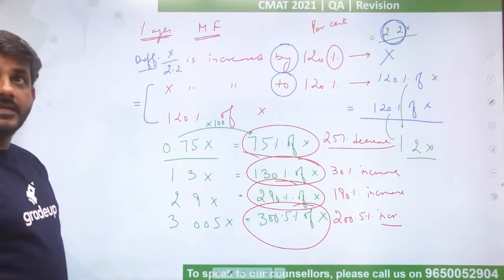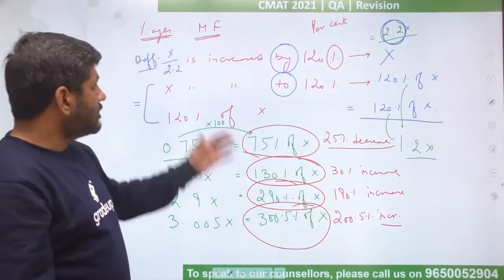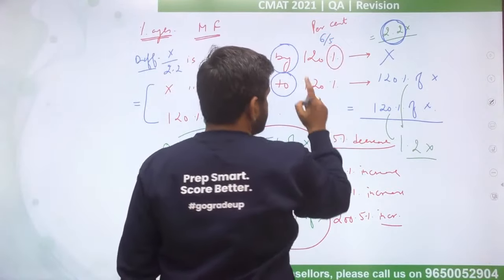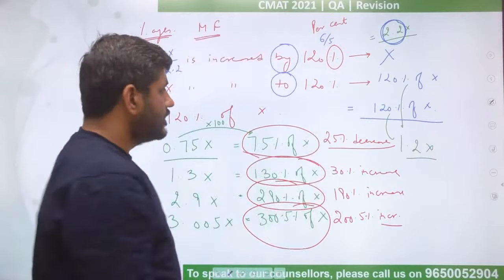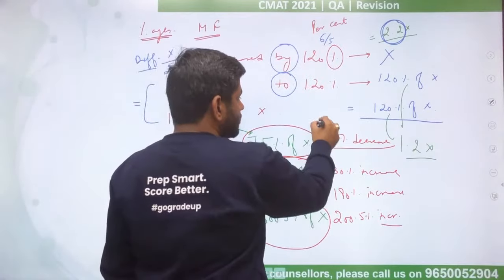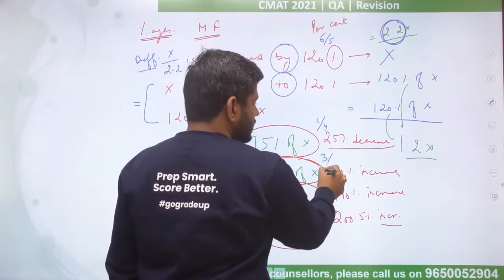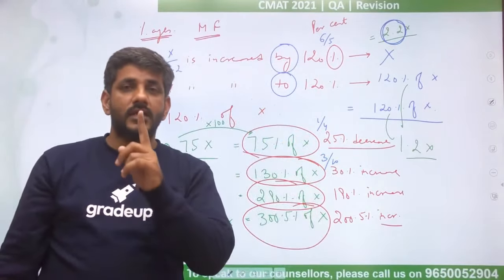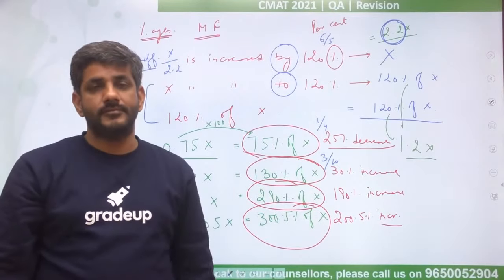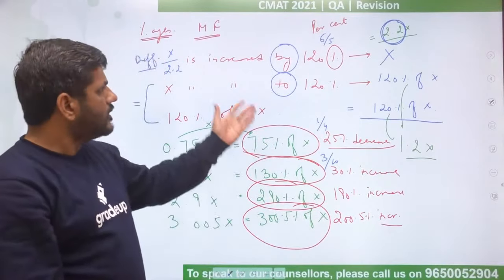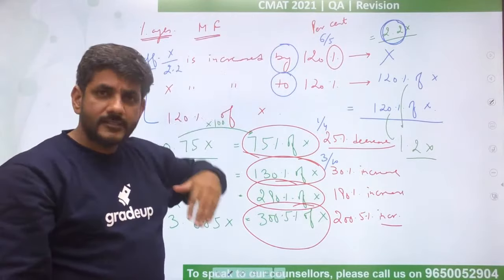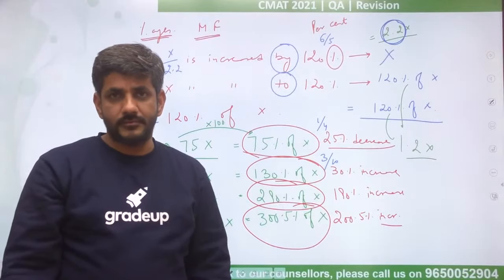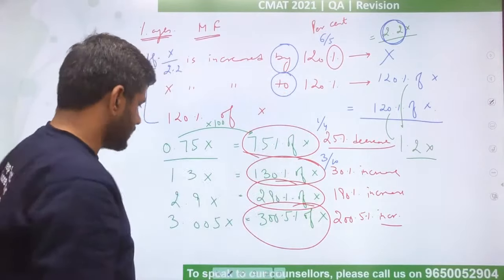This is the first thing. But yes, as Meghna said, the moment I wrote 120%, she said 6 by 5. I honestly feel that these things are extremely important. The moment you look at 120%, 25%, 30%, these things should be absolutely clear to you. They actually save a lot of time for you. एकदम से टाइम बचता है that okay, I have increased the number, I have decreased the number, so in fractional terms how much it has become, this will save your job. Okay, this was the first thing.